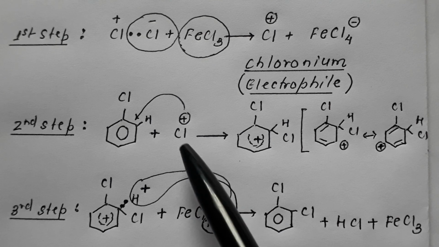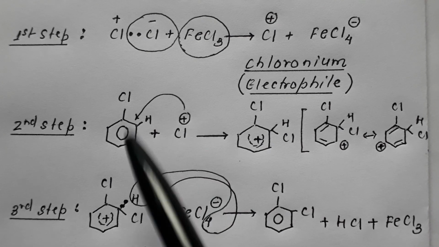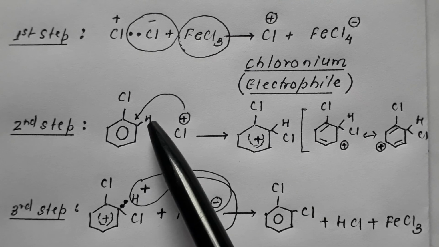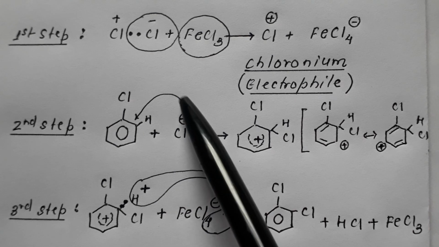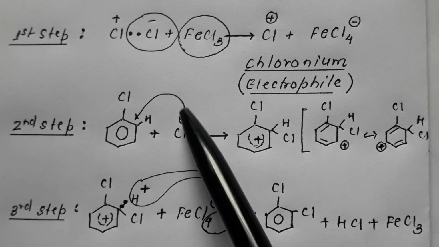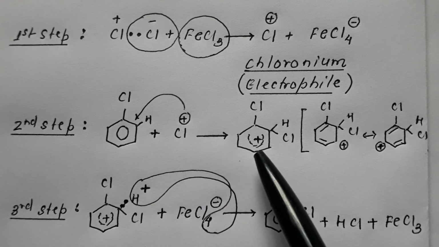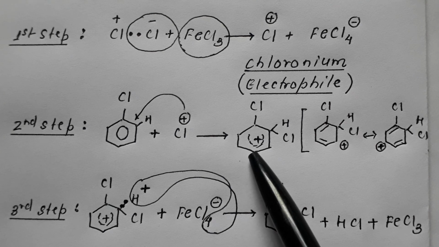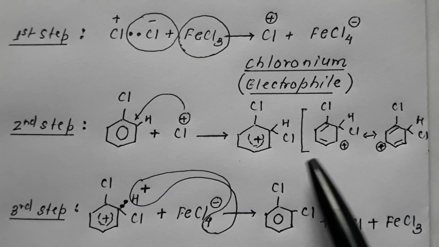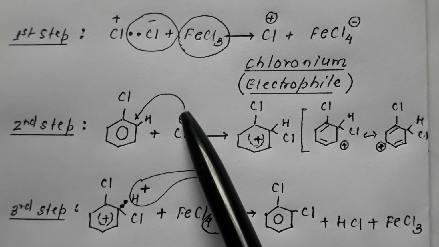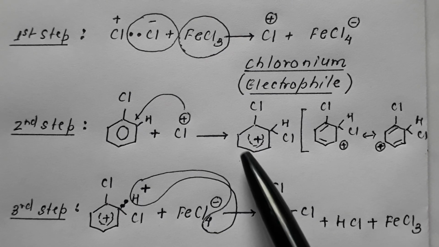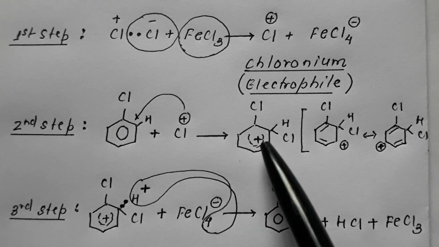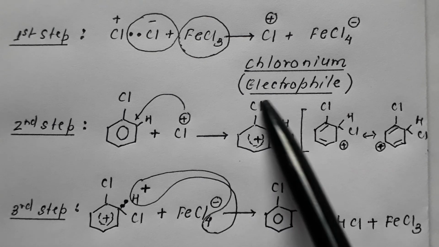So suppose right now at the ortho position, this chloro comes at the ortho position, resulting in formation of an intermediate. Since this hydrogen is still there and this chlorine has come along with the positive charge, this positive charge of the chlorine will resonate in the ring. Just to show that the positive charge brought by chlorine is resonating in the ring, we make a broken circle with a positive charge inside. So this is an intermediate.